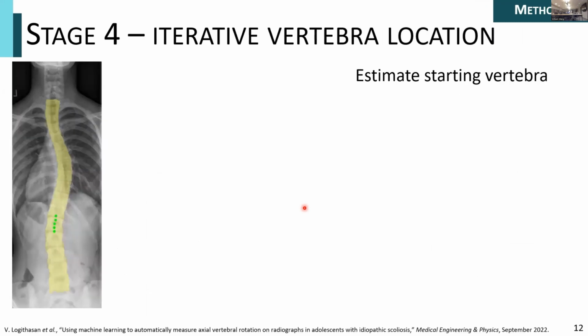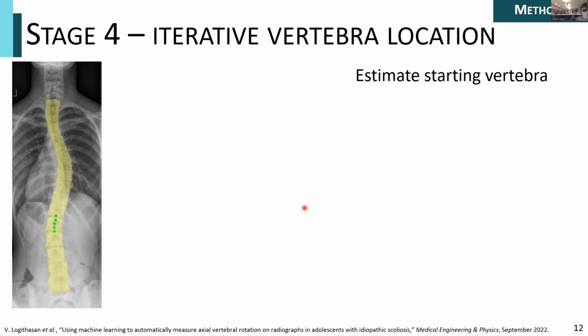All right, now iterative vertebral location. You saw from the previous two steps that we were segmenting on square images of the vertebral body. But of course, we only have our initial X-ray radiograph to start. And so we need some way to derive and crop these vertebral body images to feed into the previous two networks. That's what this step accomplishes.